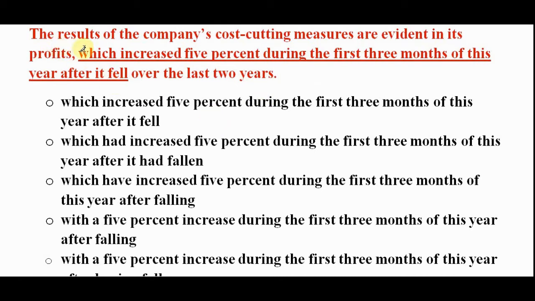Sentence begins with the results of the company's cost cutting measures are evident in its profit, which increased 5% during the first 3 months of this year after it fell over the last 2 years. Now, profit increased 5% during the first 3 months of this year.